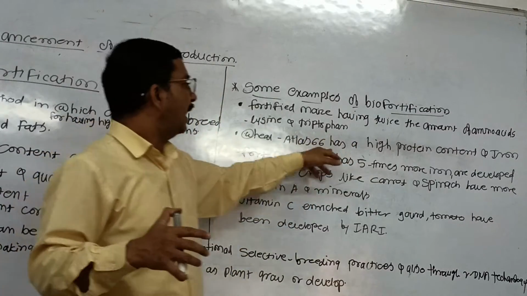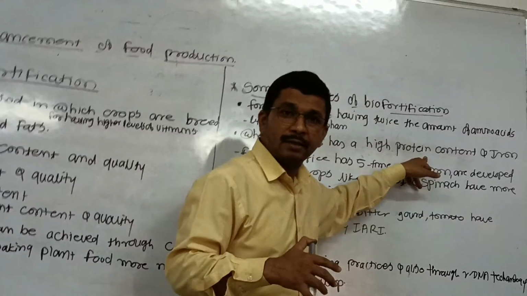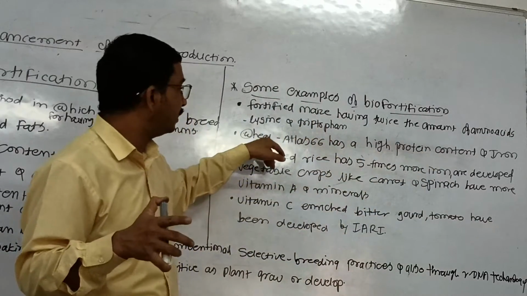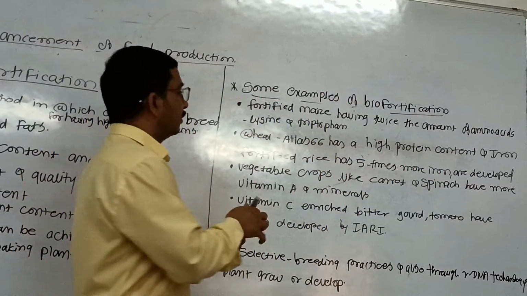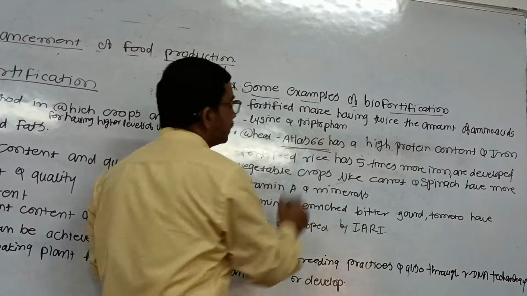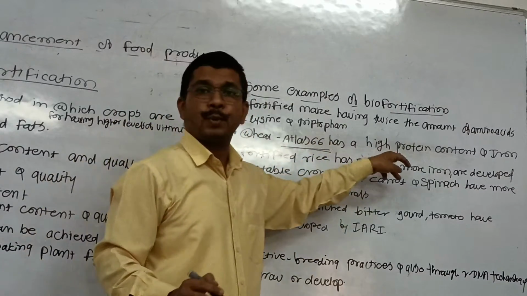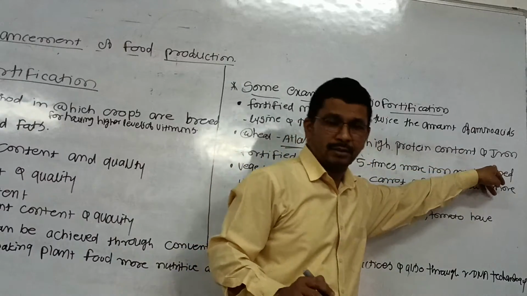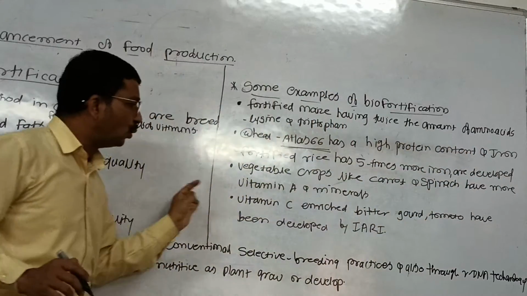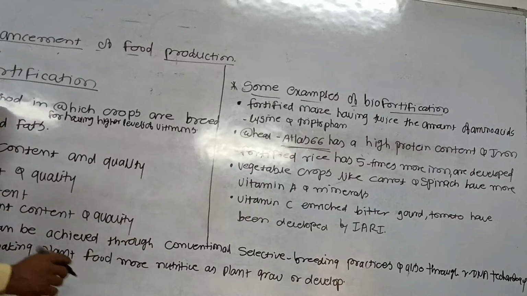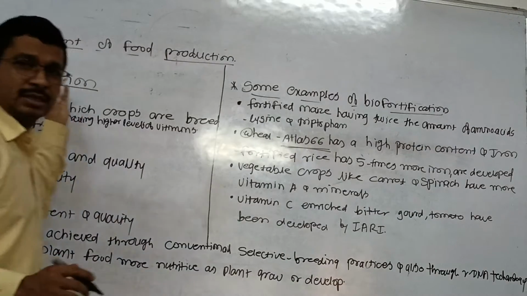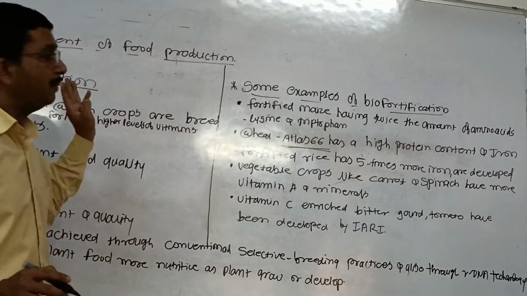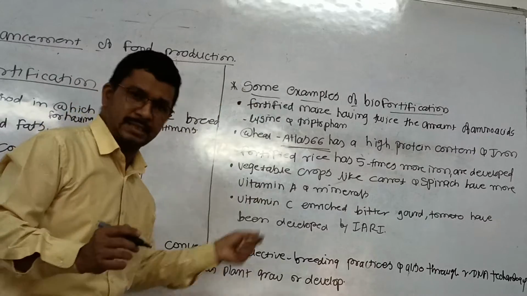Atlas 66 has a high protein content and iron. This is achieved because of the biofortification process. And these are some examples.